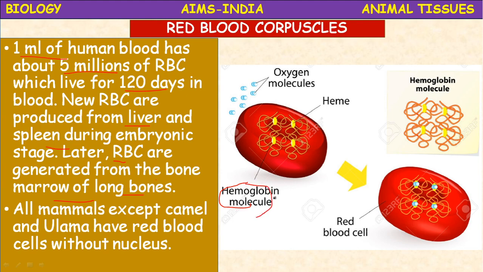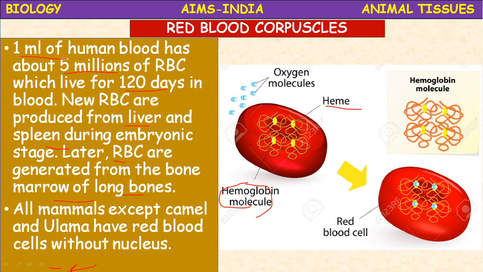It is made up of two parts, heme and globin. Globin is the protein, and heme is the iron porphyrin organic molecule. The main function of this RBC is to carry oxygen and carbon dioxide.